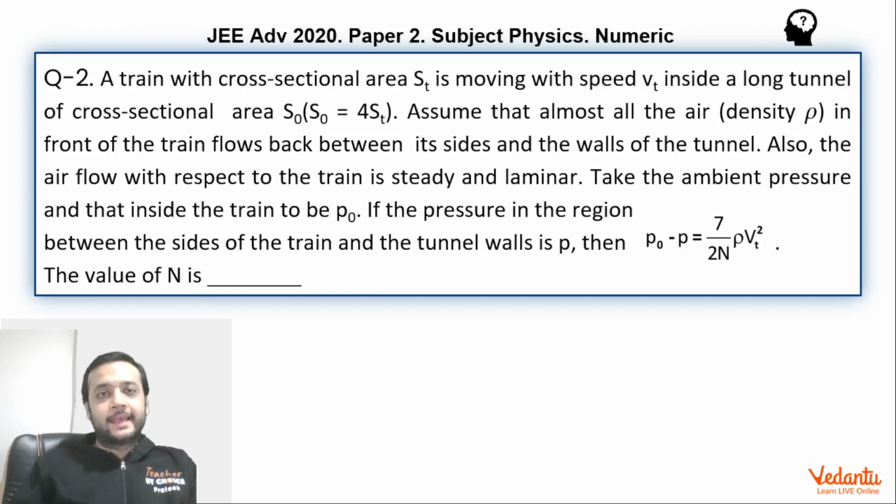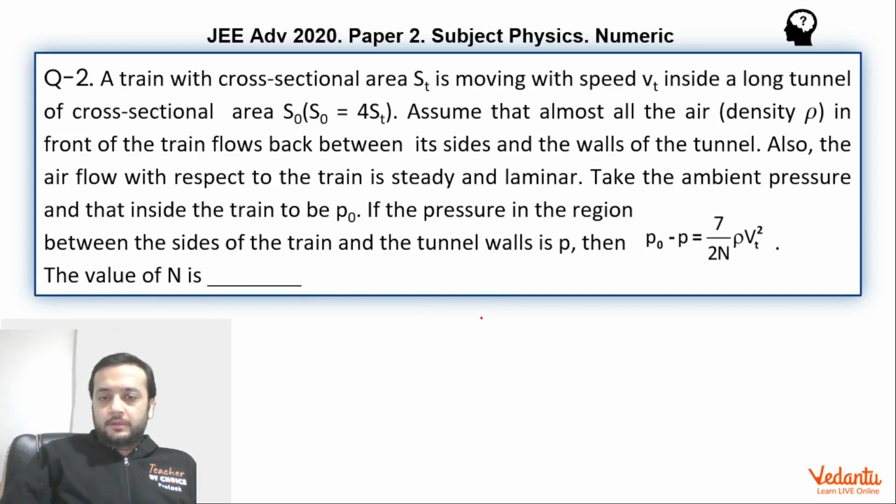Hi dear students. Let's see this question that came in JEE Advanced Paper 2 Physics in the year 2020. This question was based on Bernoulli's equation and was an integer type question. So let us quickly see what is happening over here.